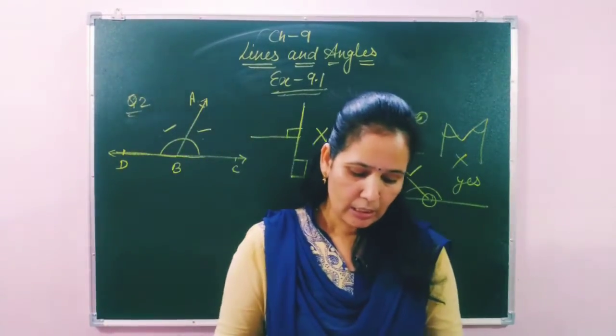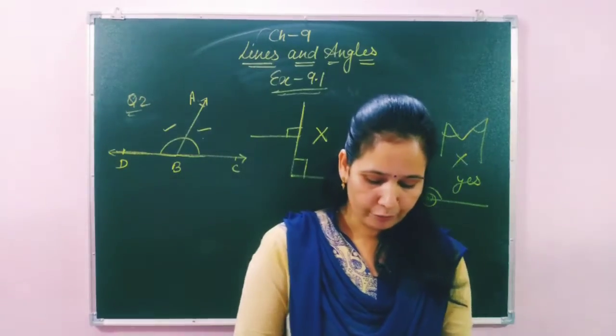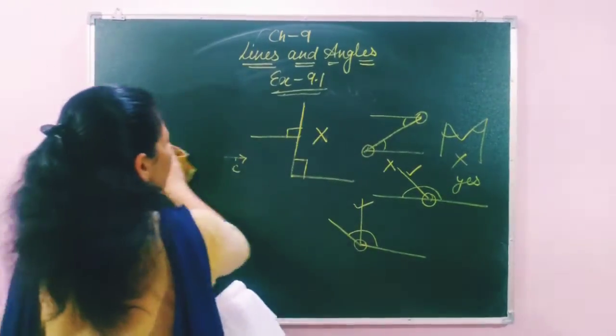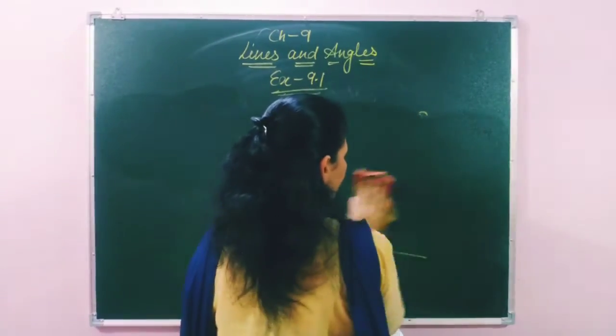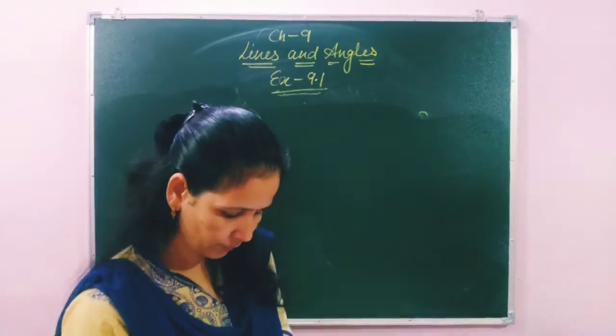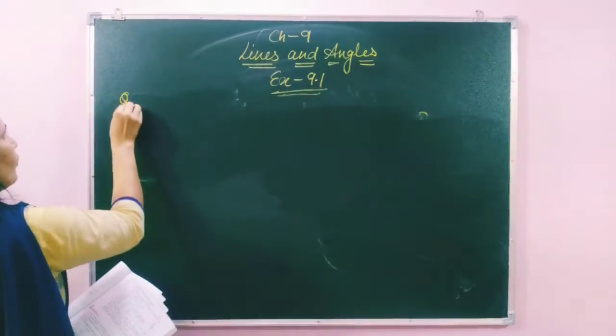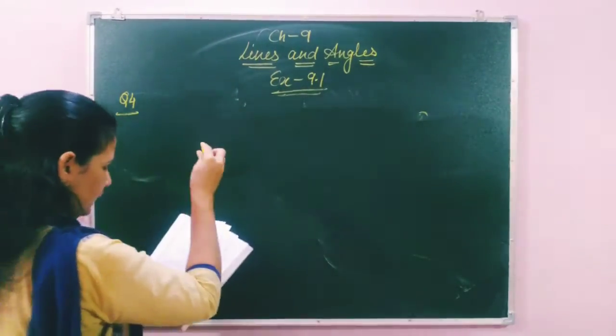Okay, students. Now let's move to question number 4. In question number 4, they have given a figure in the adjoining figure. So first I am going to draw the figure.